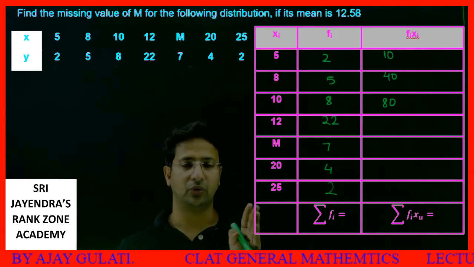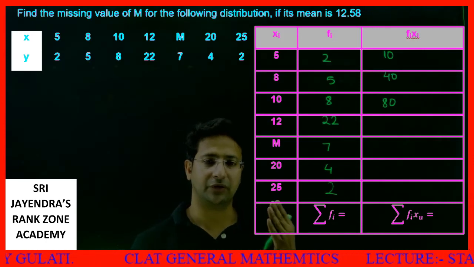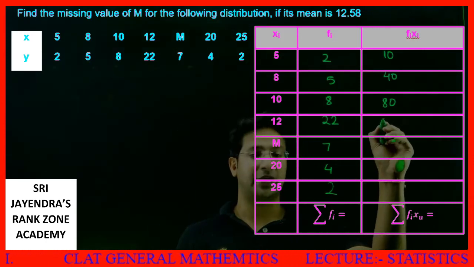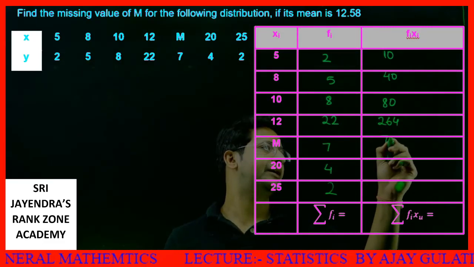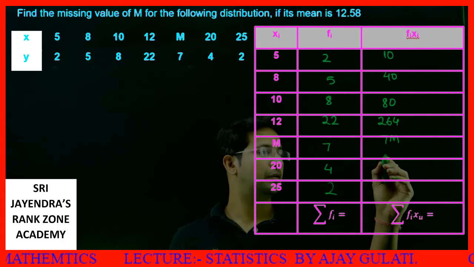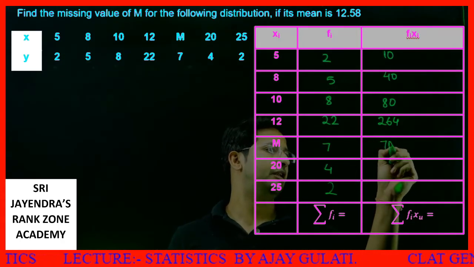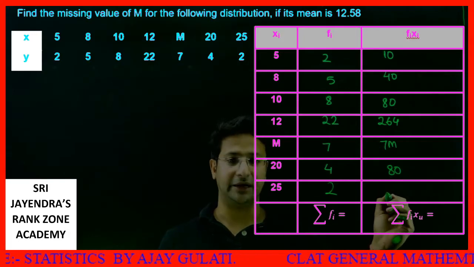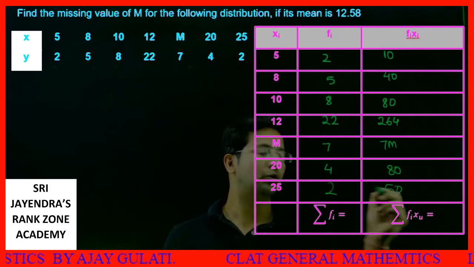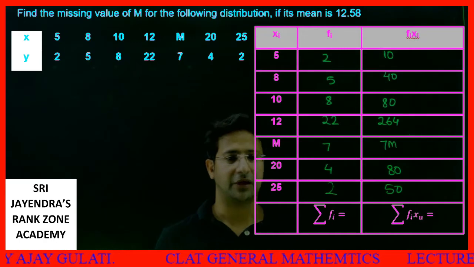So 22 into 12 will be 220 plus 44, that is 264. M is repeated 7 times, so it becomes 7m. Then 20 repeated 4 times gives 80. 25 repeated 2 times gives 50.